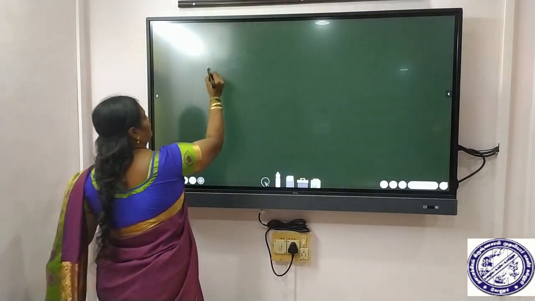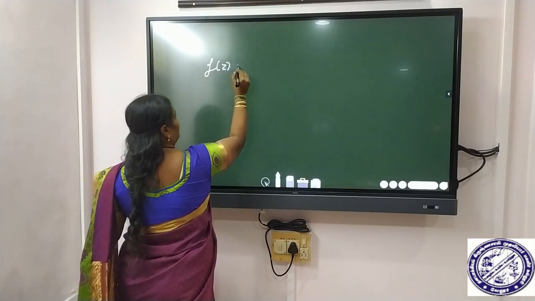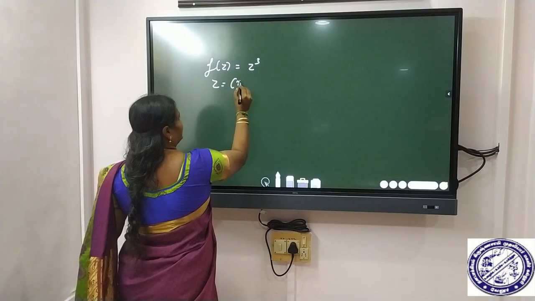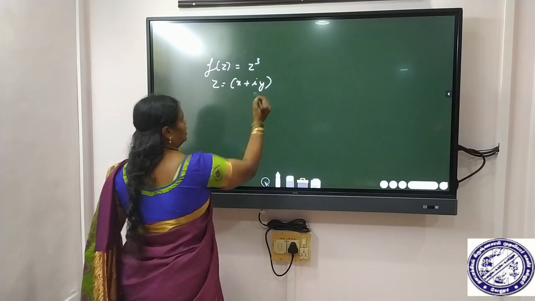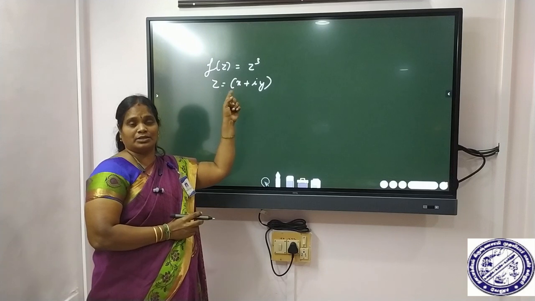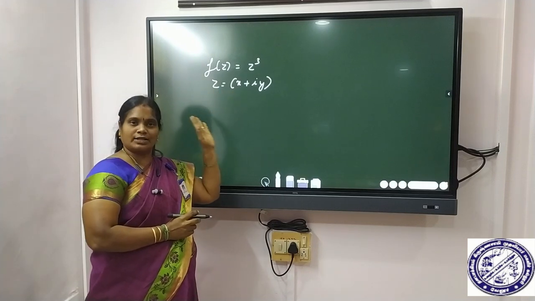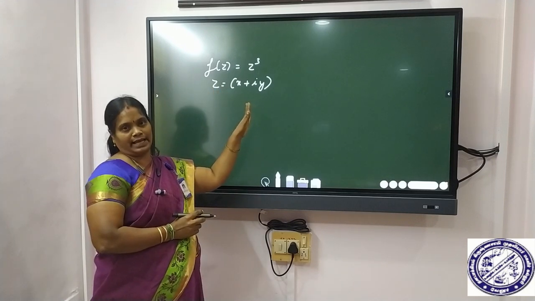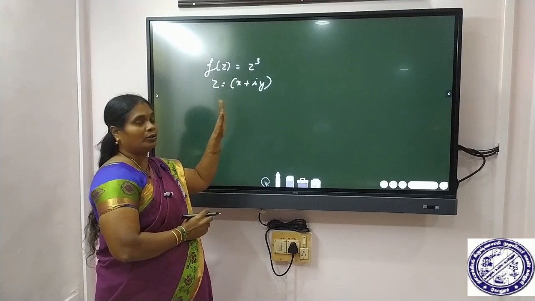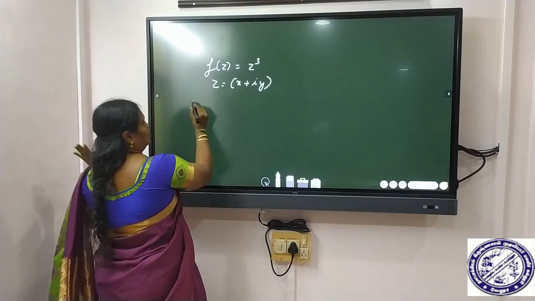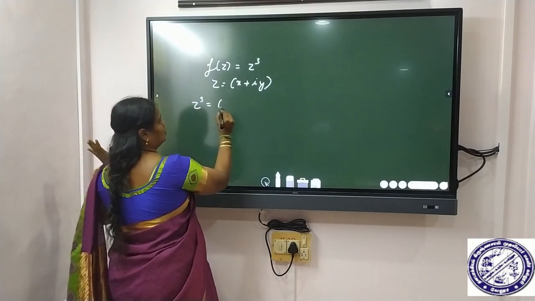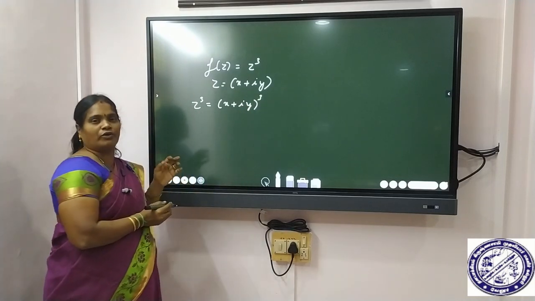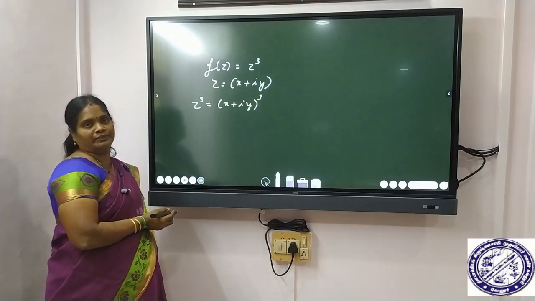Now I consider the function f of z is equal to z cube, where z is equal to x plus iy. What is this? It is nothing but complex numbers, you know. So today's topic is complex numbers. Here the value of z is equal to x plus iy. Now I am going to expand this. What is z cube? It is equal to x plus iy the whole cube. You know the formula for the cube of a sum?